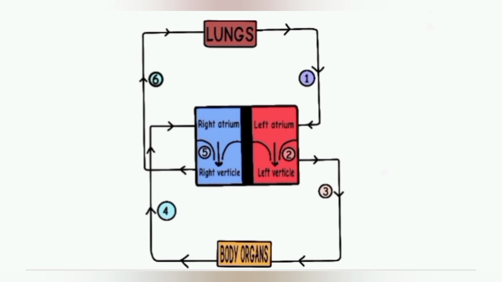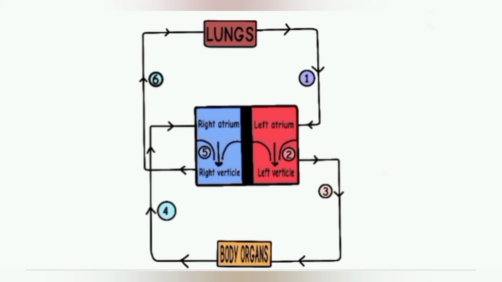The deoxygenated blood from the body organs enters into the main vein called the vena cava. The main vein carries the deoxygenated blood to the right atrium of the heart. To understand it, see step 4. Now look at step 5. When the right atrium contracts, deoxygenated blood is pushed into the right ventricle through the valve P2. Now see step 6 in the figure.